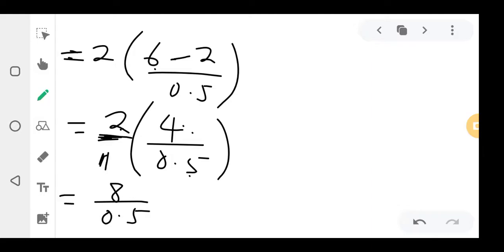You have calculators, guys. I don't need to teach you this. You already know how to divide using your own calculators. Okay? 8 divided by 0.5. What answer do you get? It is 16. So since it is force, it's 16 newtons. There's no space down, but when you're solving, follow down. So it means 16 newtons is the answer. Okay?